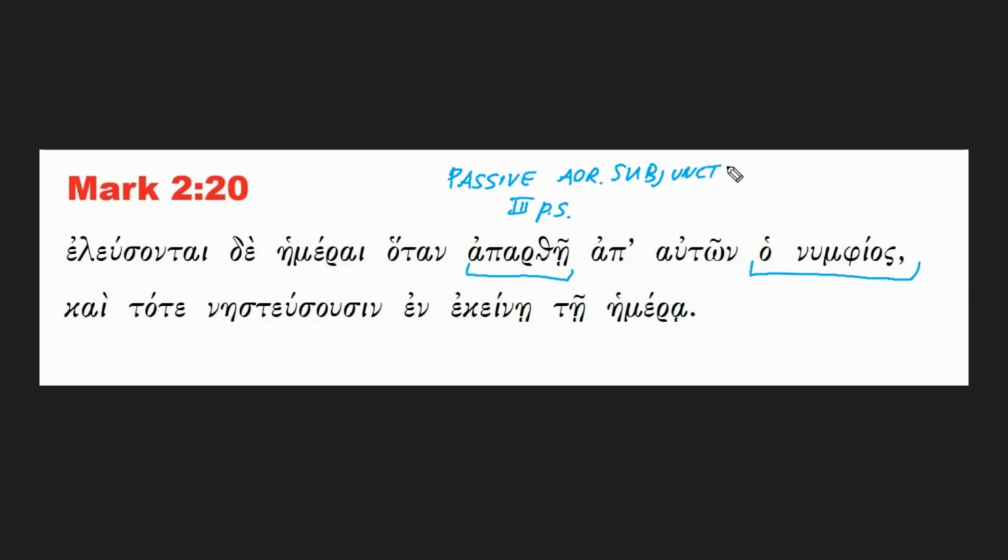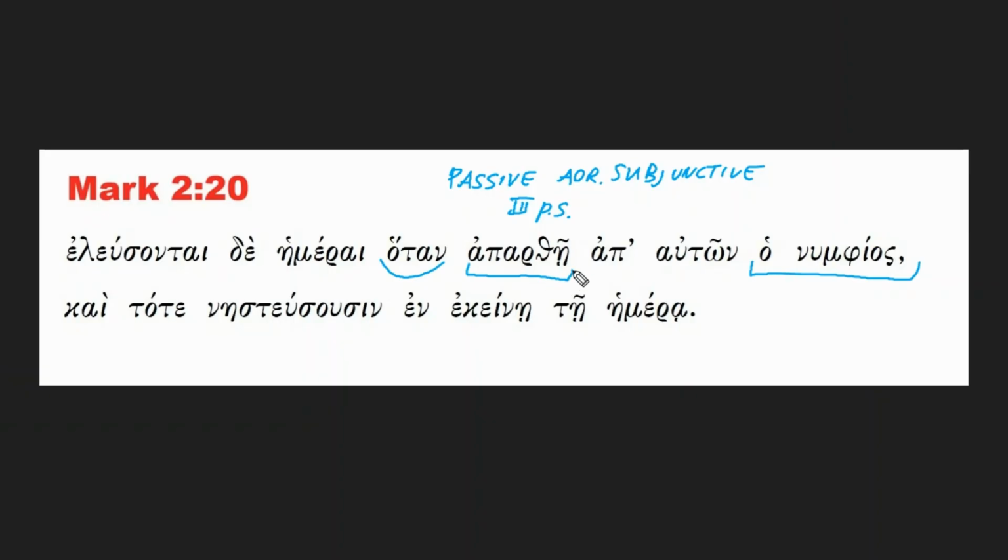And the subjunctive form, it's because it's within a clause. It's not in the main part of the sentence. It's within the clause, so it's very typical in Greek to use the subjunctive form. But in English we can simply translate with the passive form. So days will come when the bridegroom may be taken away, or is taken away.